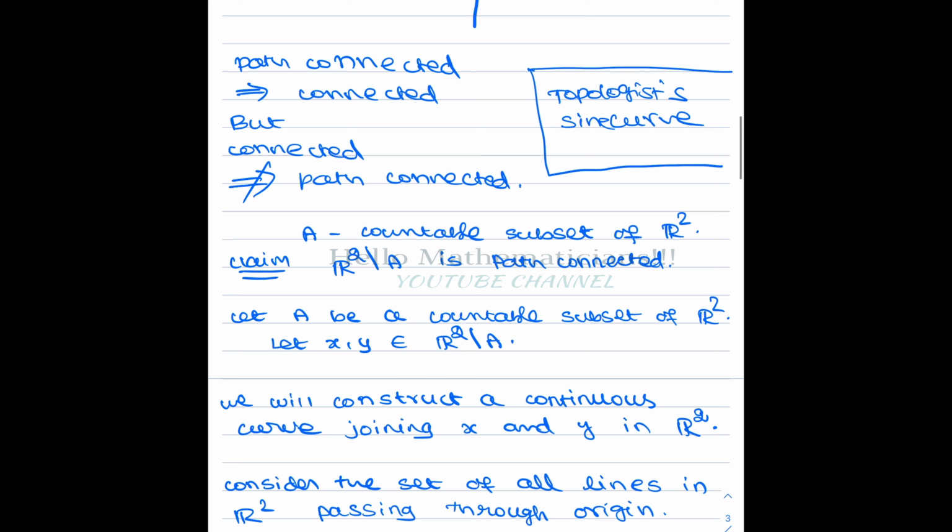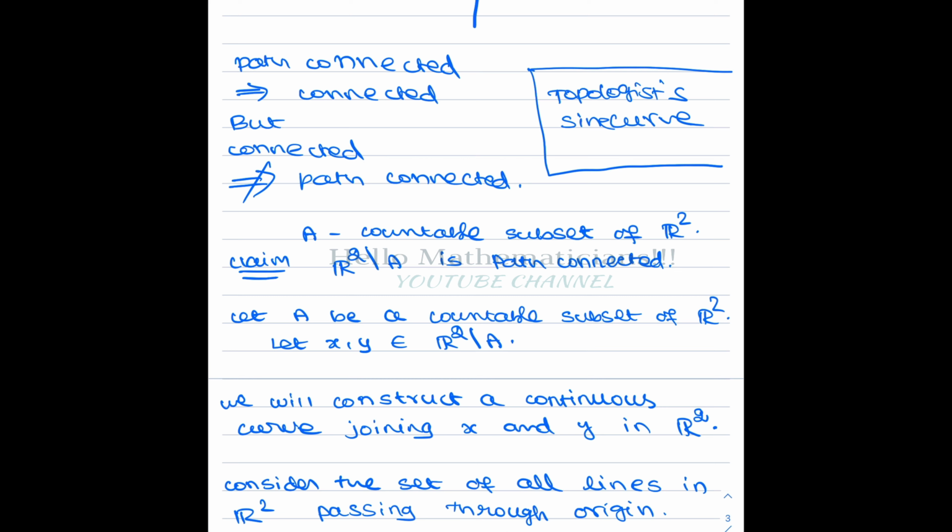But connected doesn't imply path connected. That means there are spaces which are connected but not path connected. One typical example is the topologist's sine curve. The topologist's sine curve is another important concept asked in the interview every time. They will ask you what is the example of a space which is connected but not path connected.